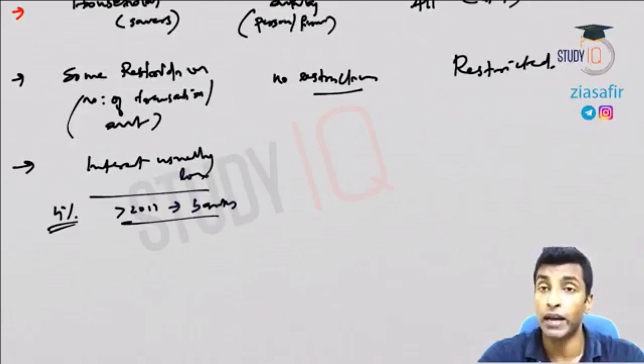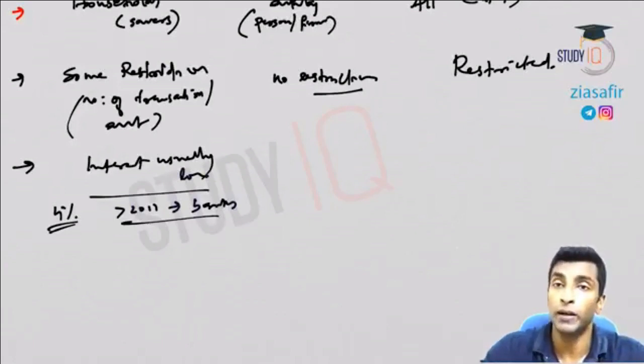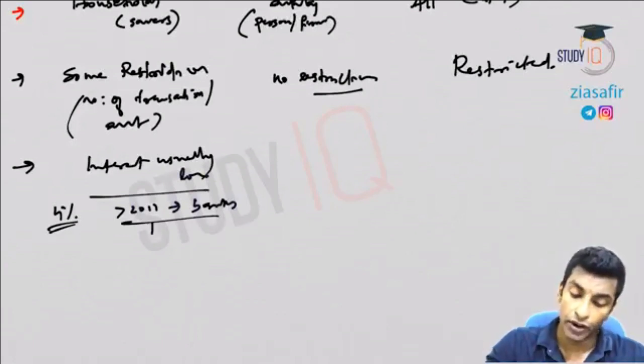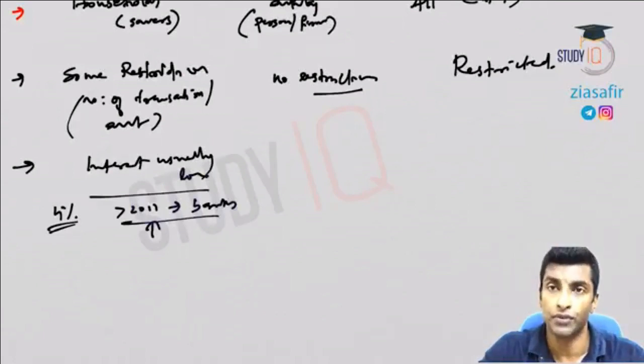Okay, so different banks can fix it from 2011 onwards. Till 2011 it was fixed by RBI. So now it is different for different banks. It is not common. In case of interest on savings banks, it is different for different banks because it is fixed by the banks.